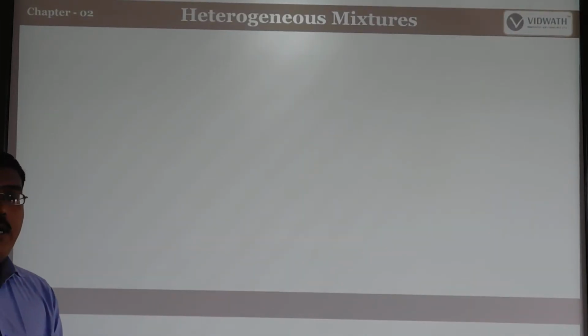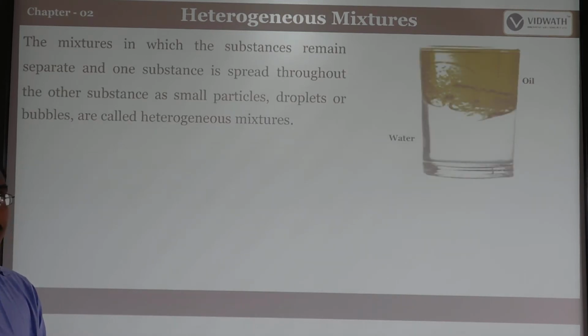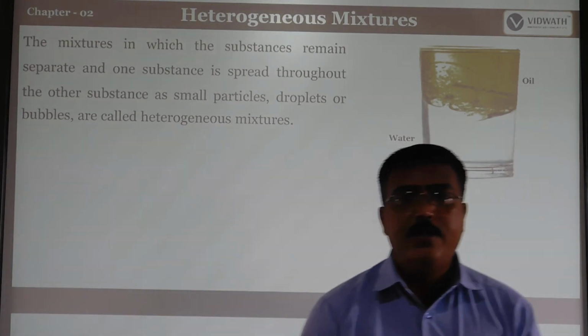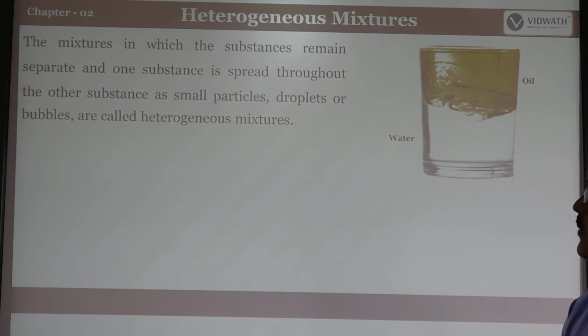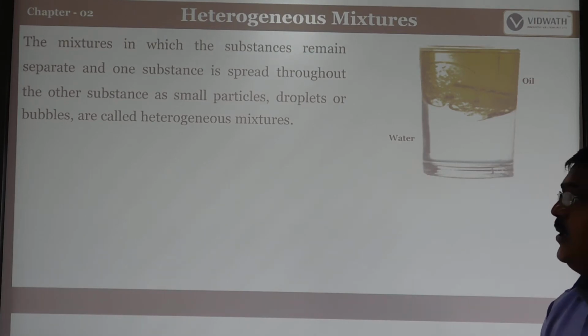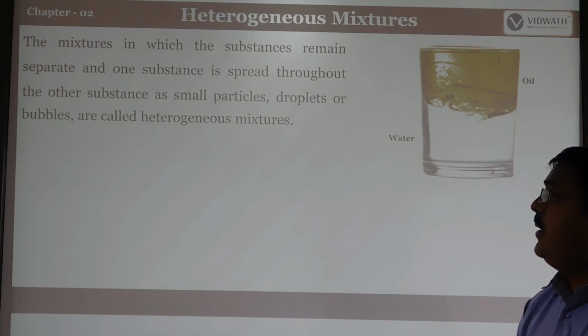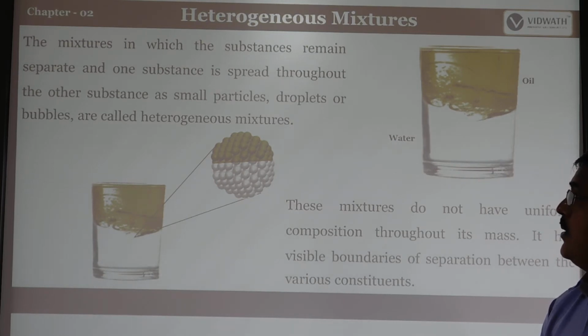The next one is heterogeneous mixtures. Heterogeneous mixtures means, suppose you take oil and water, the oil is not completely dissolved in the water. We can easily see it, so we call it a heterogeneous mixture. It means a mixture in which the substances remain separate and one substance is spread throughout the other as small particles, droplets or bubbles.